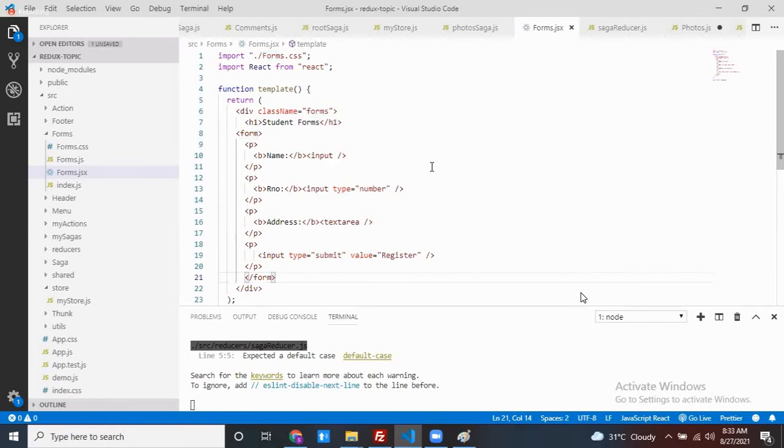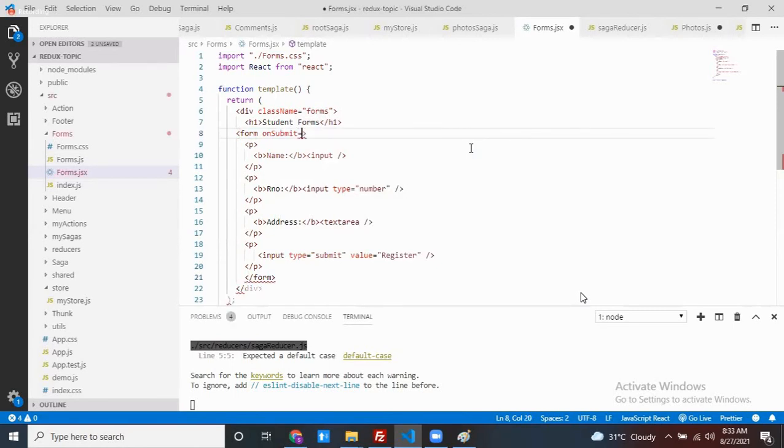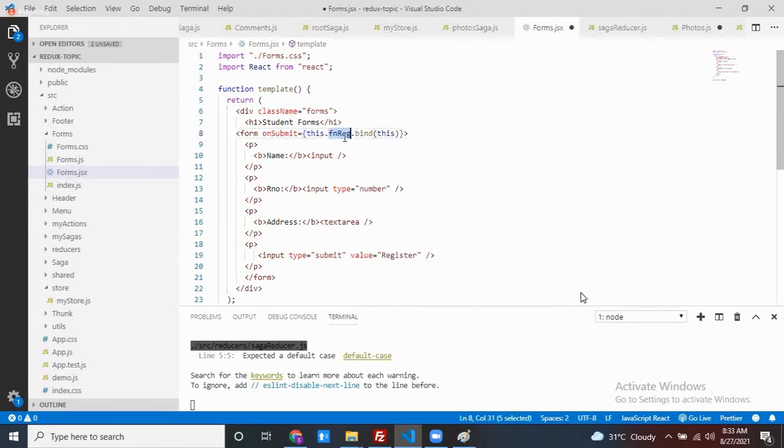That event object will come from where? Once my event is triggered, in the event handler we can get that event object. So can we handle that event at the time of submitting the form? How can we handle the event for form submission? We have the event name called onSubmit. Here you can write this dot function, register dot bind of my current object, like this you can write it. Here this is my function register.